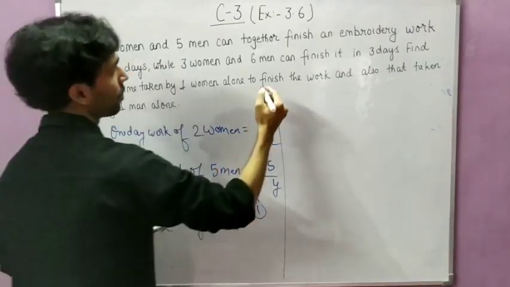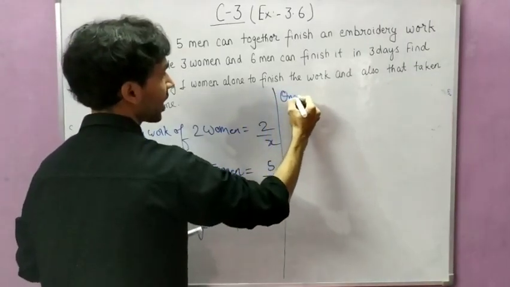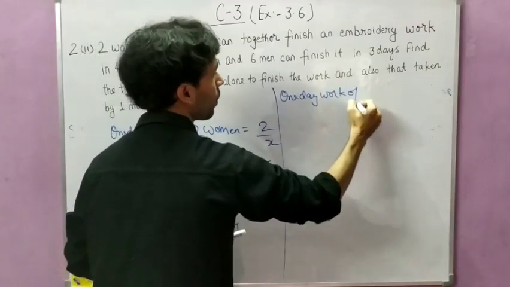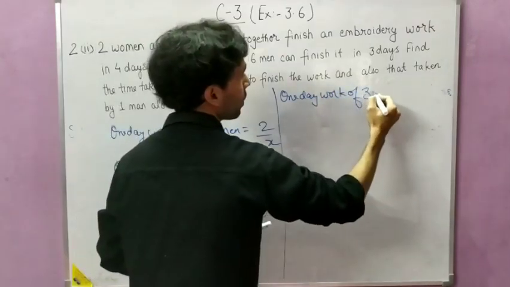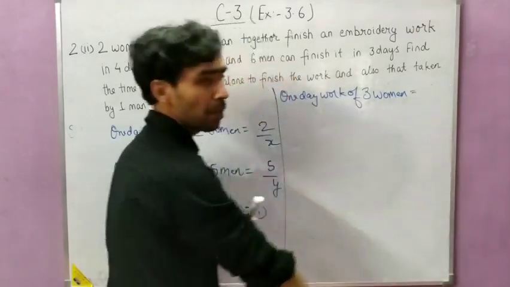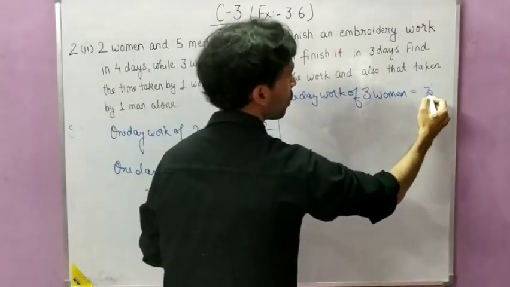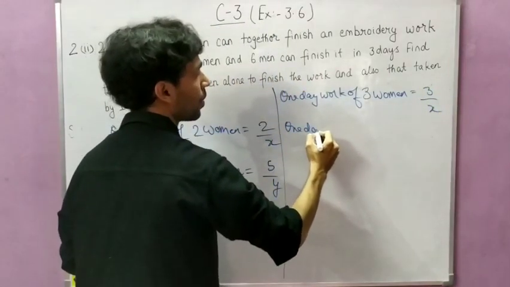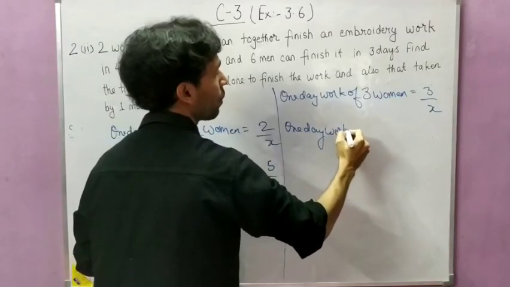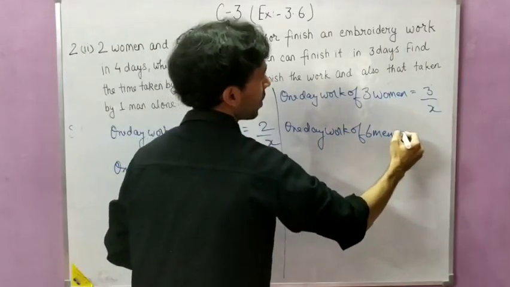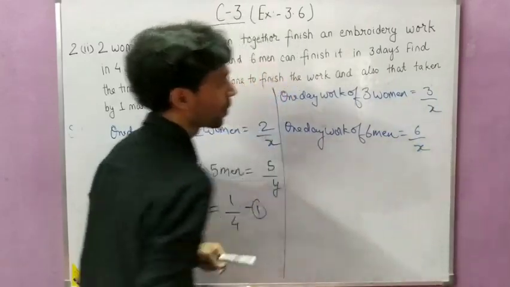Similarly, in the second case, 1 day work of 3 women, because 1 woman was 1 by x, so for 3 women 3 by x. Similarly, 1 day work of 6 men, that will be 6 by y.